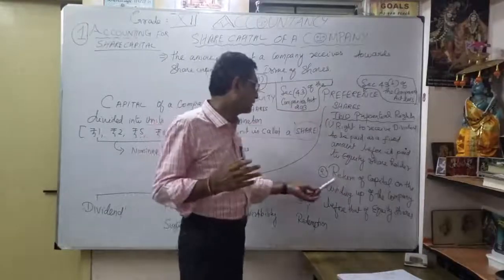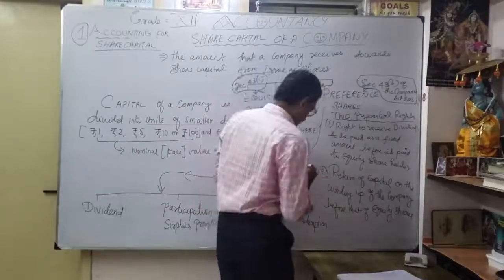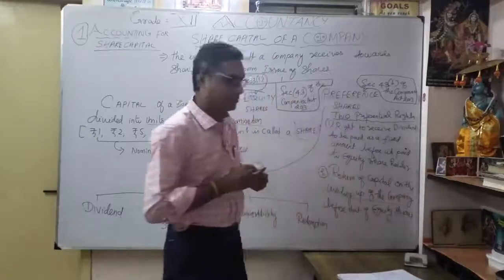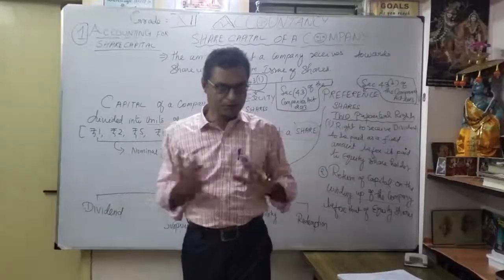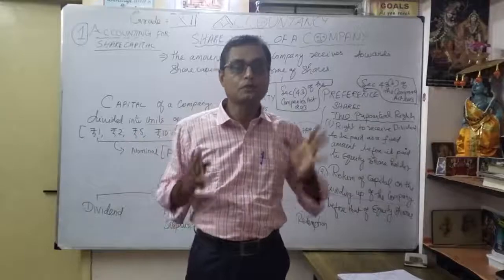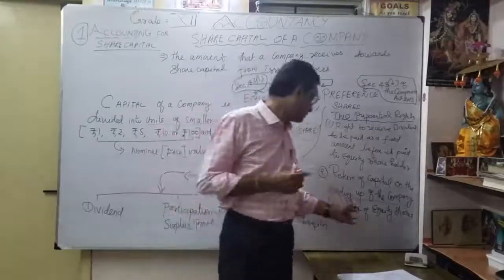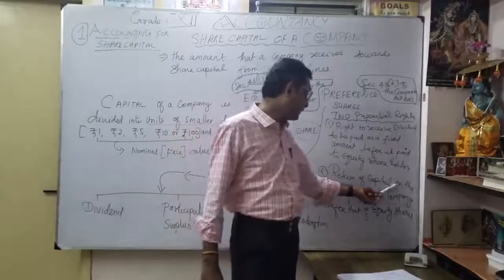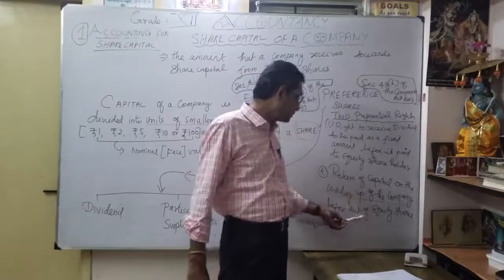What is the second one? The return of capital on the winding up. That is very important. See, winding up of the company. For example, the company is going to wind up. They want to close the business. The return of capital: you want to return back first to whom? The preference shareholder, before giving to the equity shareholder. That's what they clearly mentioned. The second important right, return of capital on the winding up of the company before that of equity shares.